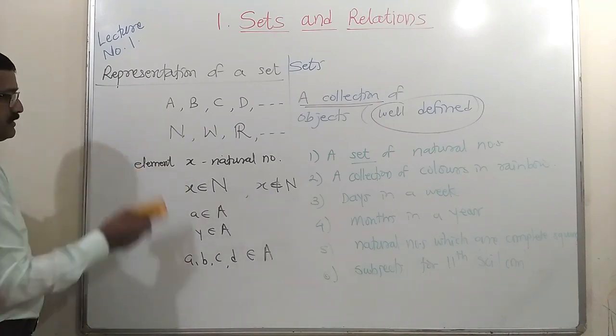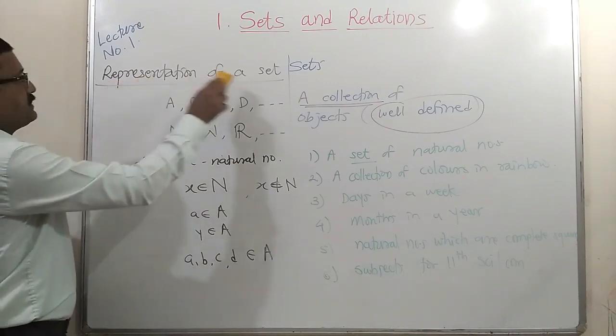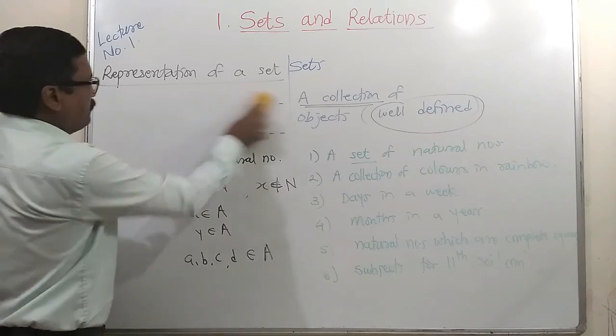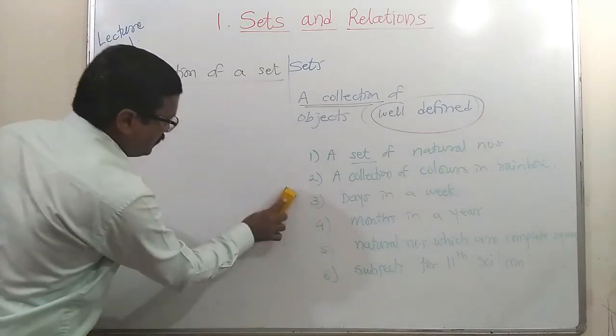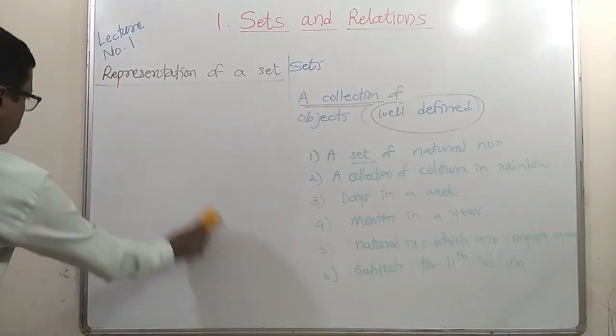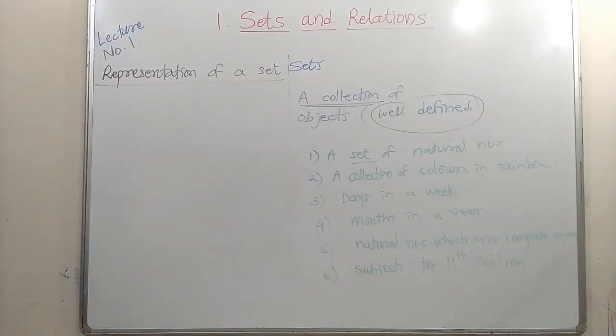Let us use these symbols to represent a set. Suppose we take the examples we have already seen. Let us write these examples. There are 3 types of representations of sets.